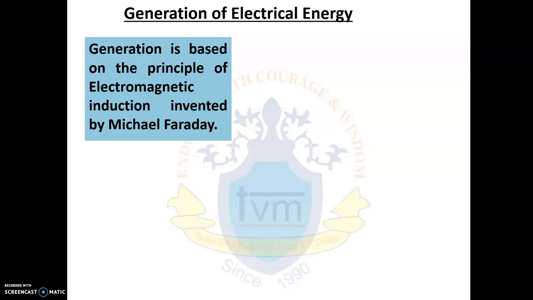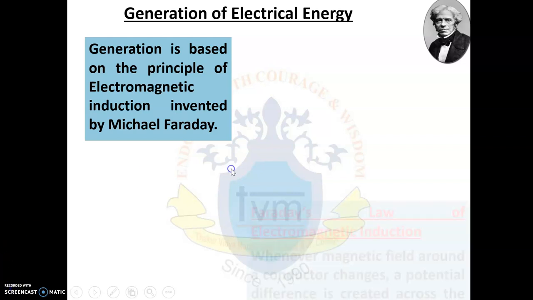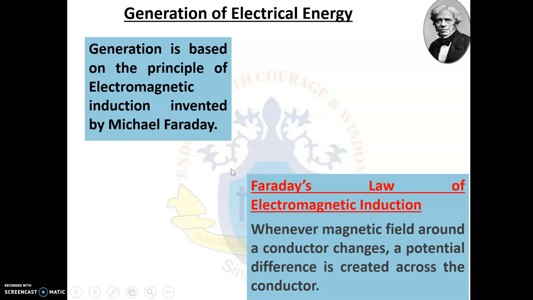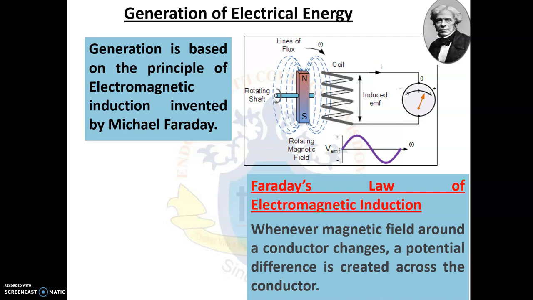Generation of electricity is based on the principle of electromagnetic induction, which was discovered by Michael Faraday. According to this principle, whenever the magnetic field around a conductor changes, a potential difference is created across the conductor. Let us understand this with the help of this diagram. Over here, you can see there is a conductor, and a magnet is placed over here.